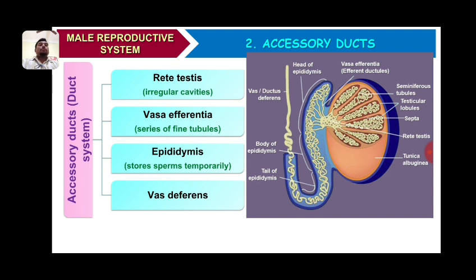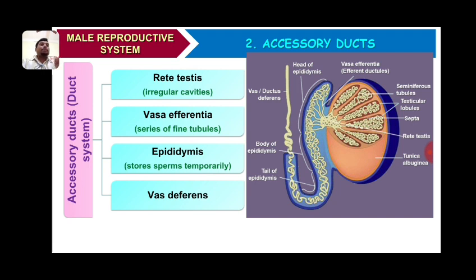So, if you draw the path of the sperm, how the sperm flows from testis to outside the body is like this. It will be formed in the testis, in the seminiferous tubules.